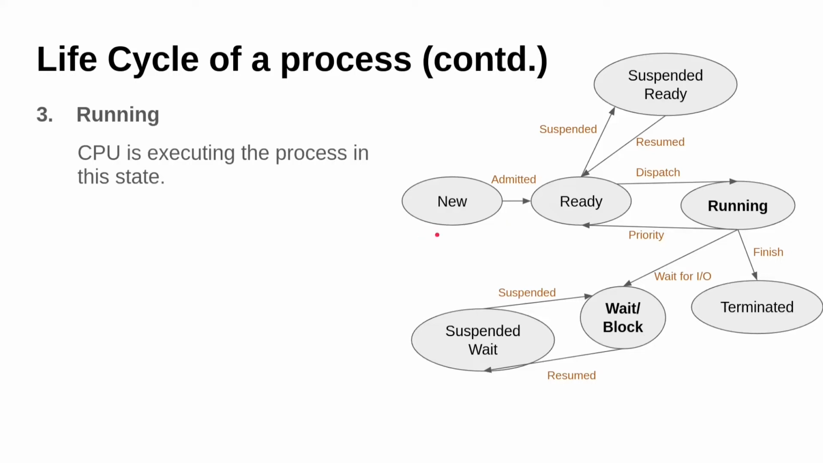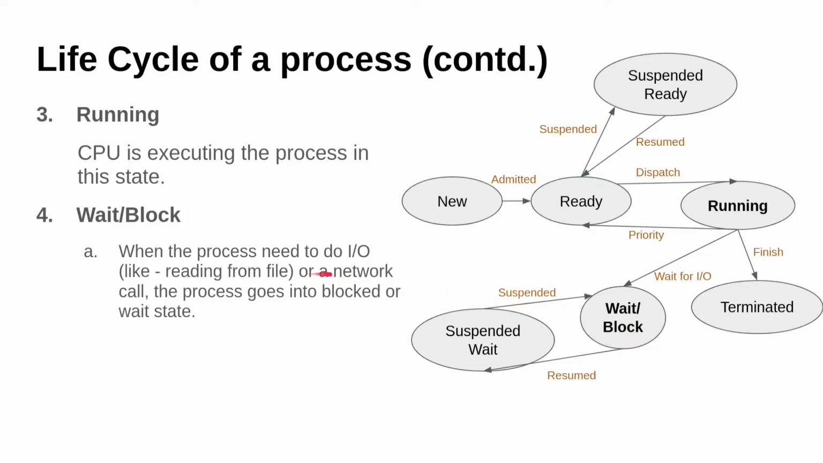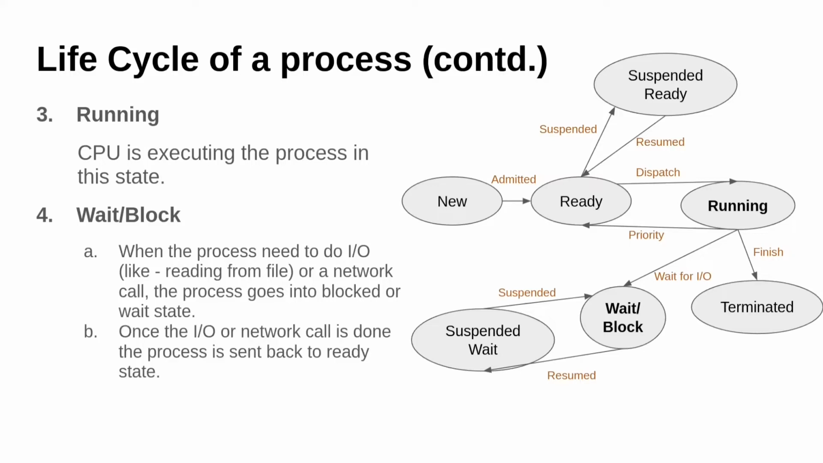After the ready state, we have the running state. In the running state, the CPU is doing the computation and running all the instructions. We can see that we had a ready state here, and then we dispatch, then we have it in the running state. Fourth one is wait and block. This is right here. Whenever a process wants to wait for IO, like it has to read some file from the hard drive, or it has to make a network call to access some APIs, in that case the process will go into the wait or block state. Once the IO is done or the network call is finished, we send the process again into the ready state.